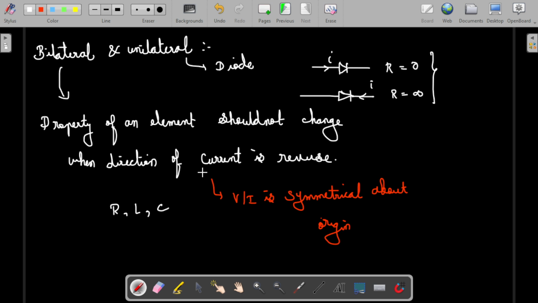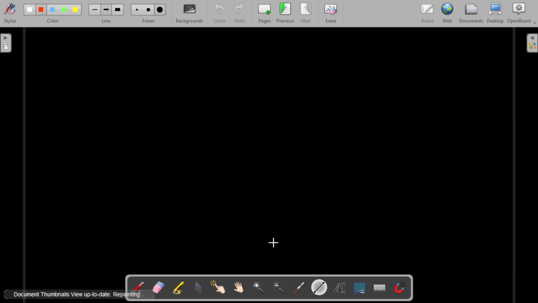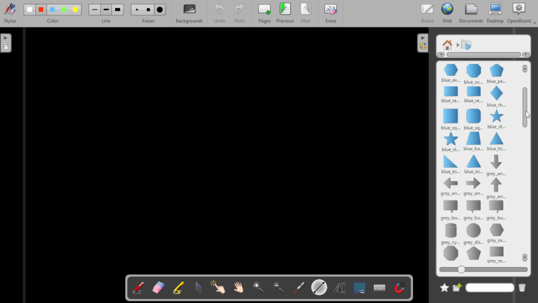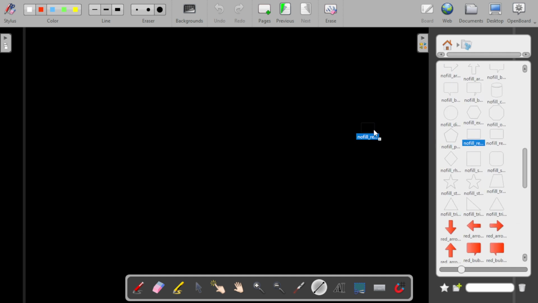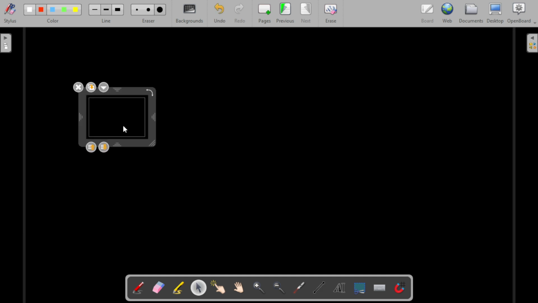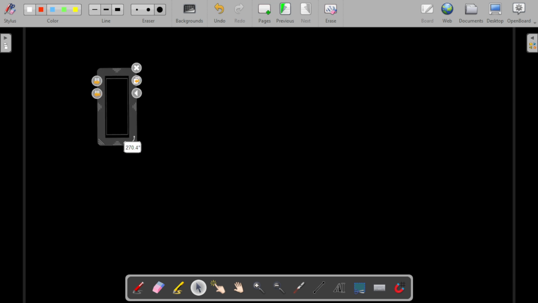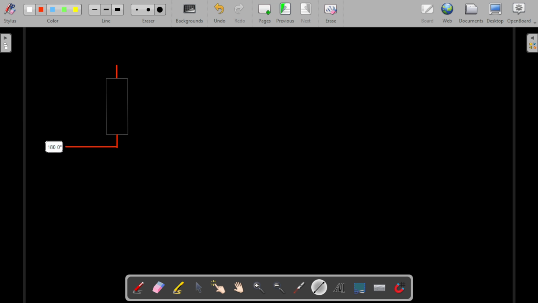So now we are going to discuss a few more examples, like how we can find out all the three in a single set. This is the property of an element that we are going to think about. Here we are going to solve a few problems so that you guys can clearly understand the things. So this will be the direction, and this will be the IV characteristic curve.